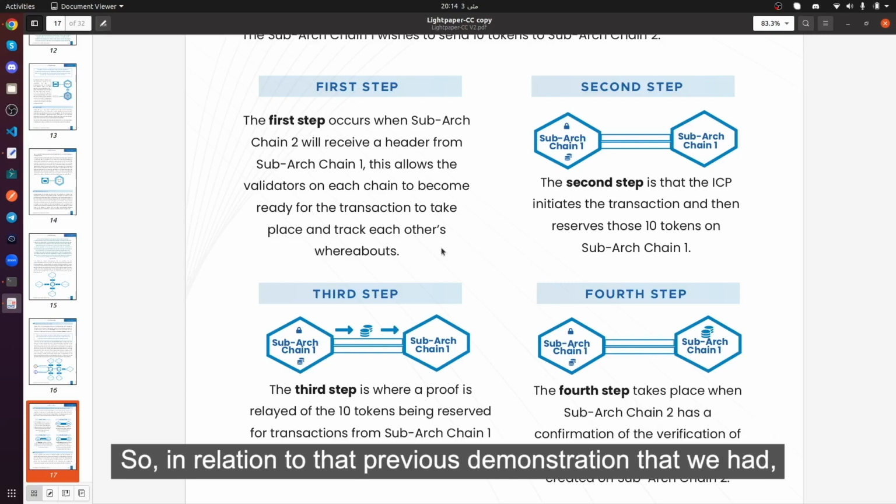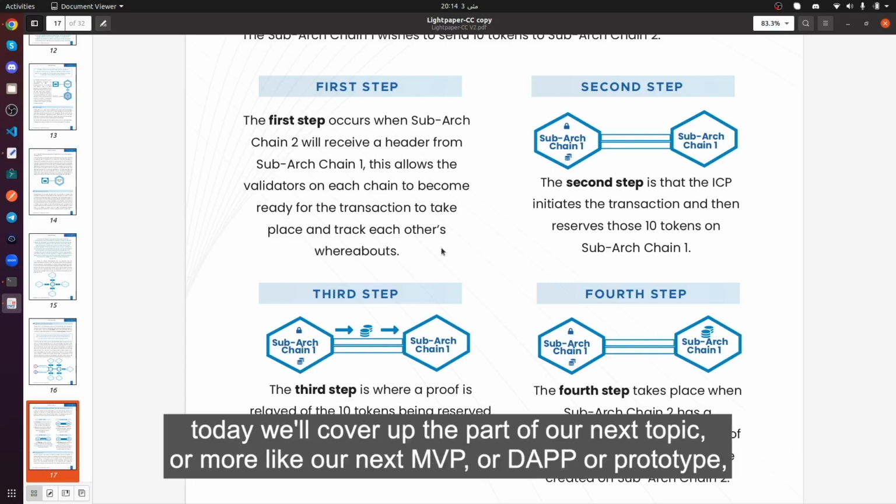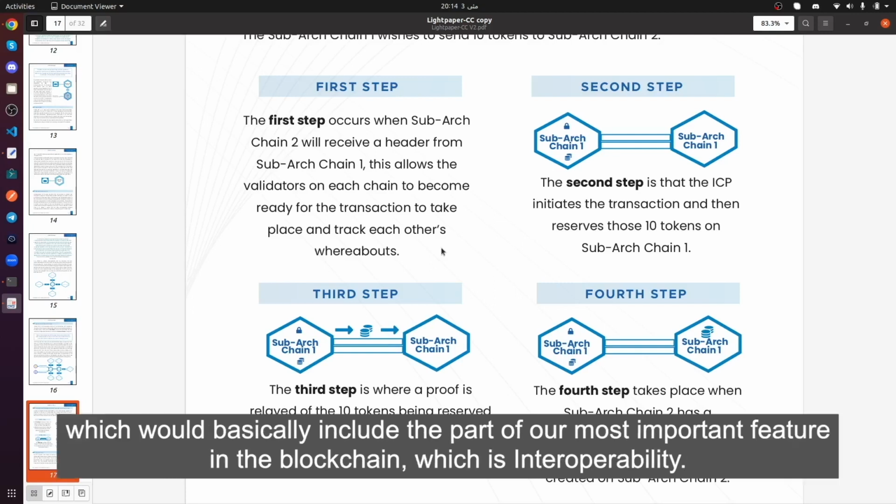So in relation to that previous demonstration, we will cover the next topic, or more like our next MVP, DApp, or prototype, which will include a part of our most important feature in the blockchain, which is interoperability.